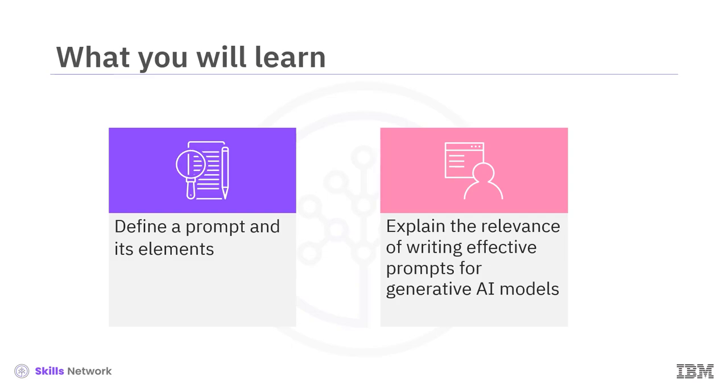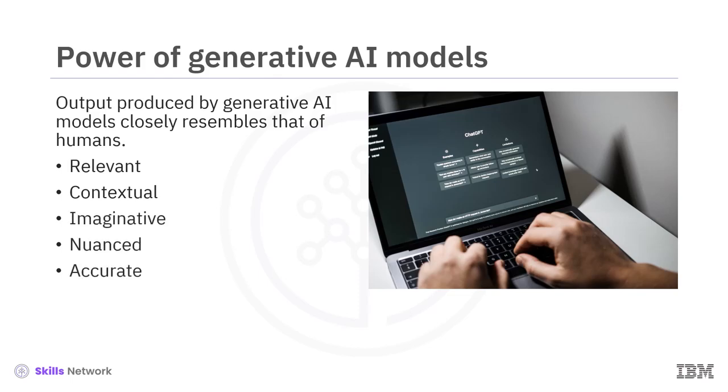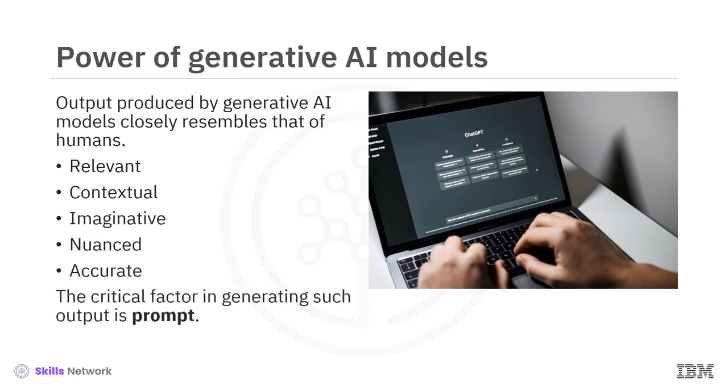the desired results. One of the significant capabilities of generative AI models is that their output closely resembles what a human can produce: relevant, contextual, imaginative, nuanced, and linguistically accurate. And one of the critical factors in generating this output is prompt.